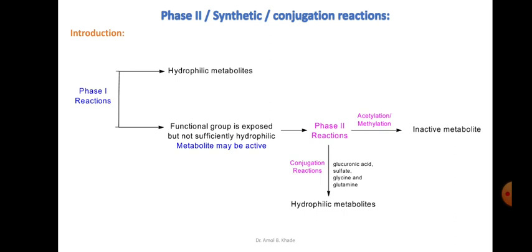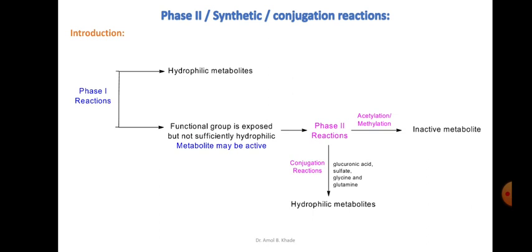This is the figure through which we can summarize the phase 1 and phase 2 reactions. So in phase 1 reaction, what is usually happening? Phase 1 reaction can convert the drug or the substrate into its corresponding hydrophilic metabolite, which can be eliminated from the body. Sometimes phase 1 reaction exposes the functionality of the substrate or the drug, and converts the drug into its metabolite, which may not be sufficiently hydrophilic.